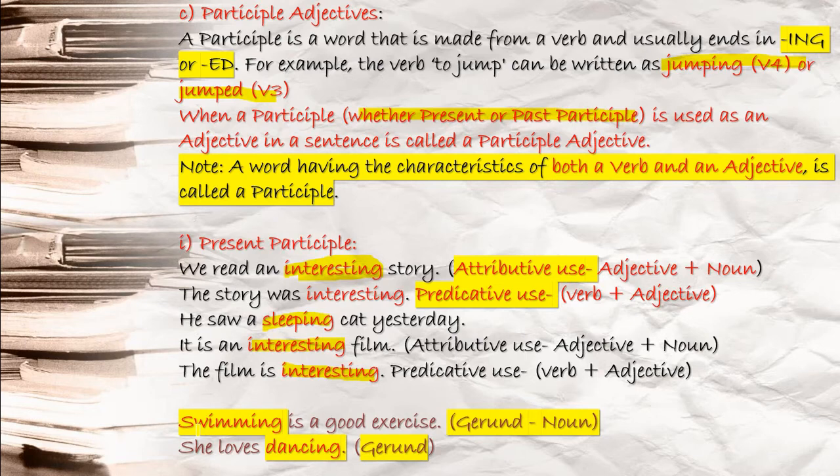She loves dancing. She loves what? After loves, which is your verb, after a verb there must be an object. So here object means what? Again a noun or pronoun term, but you are using dancing as an object here in the second sentence. So dancing is what here? Gerund. That is used like an object. Yes, all these things we will do.